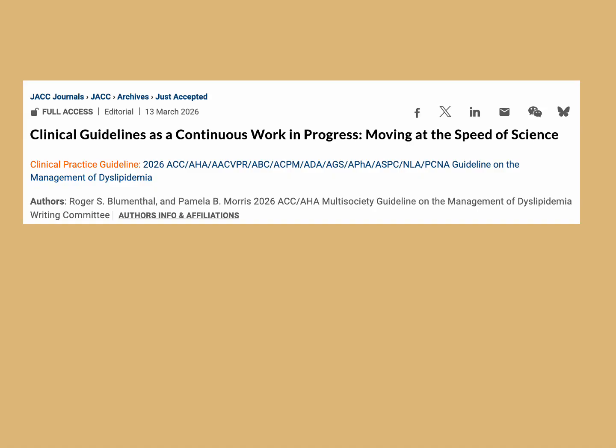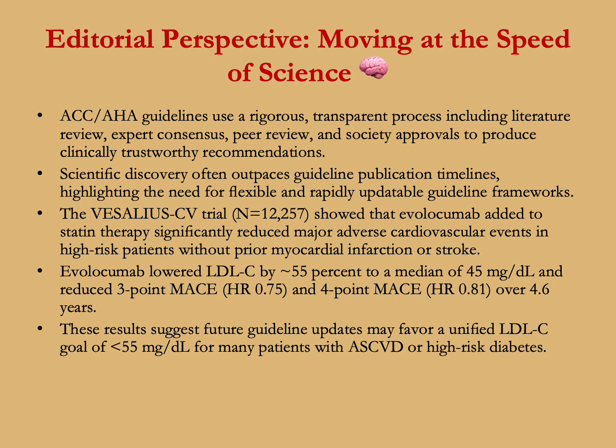There's an accompanying editorial written by the guideline authors, Dr. Blumenthal and Dr. Pamela Morris. The editorial perspective in JACC was titled "Moving at the Speed of Science." It goes on to say that these ACC guidelines follow a rigorous, transparent process, including literature review, expert consensus, peer review, and society approvals to produce clinically trustworthy recommendations. Scientific discovery often outpaces guideline publication timelines, highlighting the need for flexible and rapidly updatable guideline frameworks.